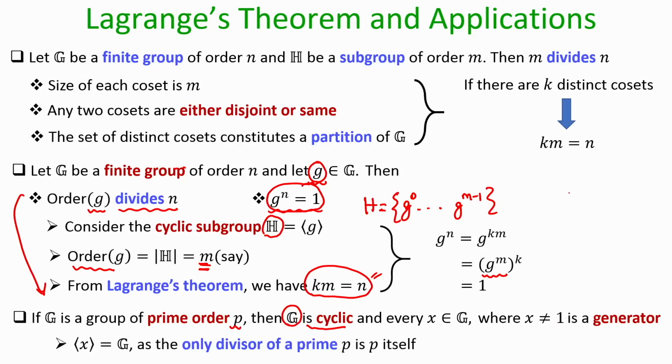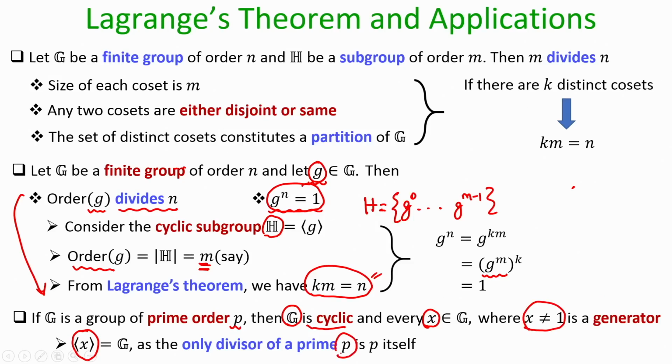Because if my group G has a prime number of elements, and I consider an arbitrary element x and try to generate the subgroup through that element x, the order of that subgroup has to divide the order of the parent group, but the parent group has order p, which is a prime value, and the only divisors of a prime number are 1 or p. But since the x that I have chosen is not the identity element, the only option left is that the order of x is the prime number p itself.